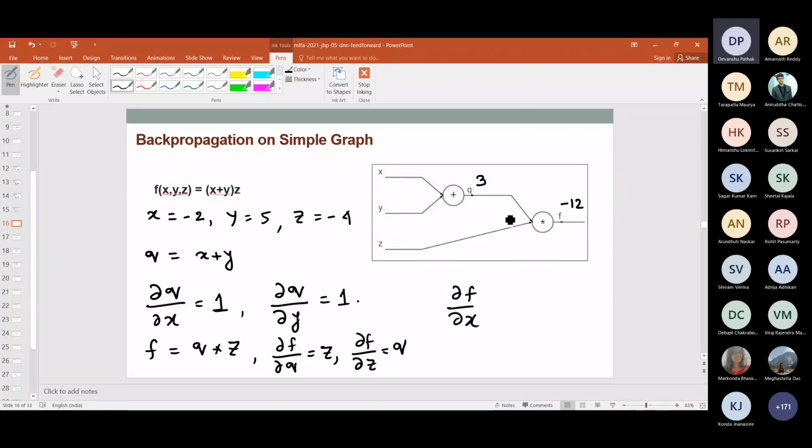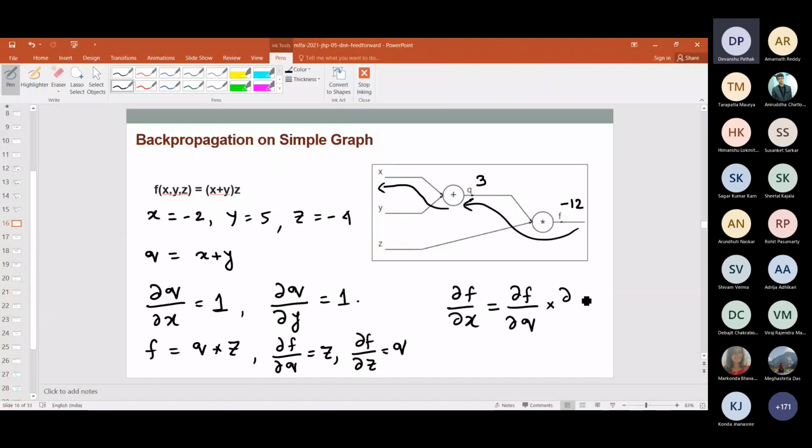Again, you simply follow the path. f depends on q, and q depends on x.